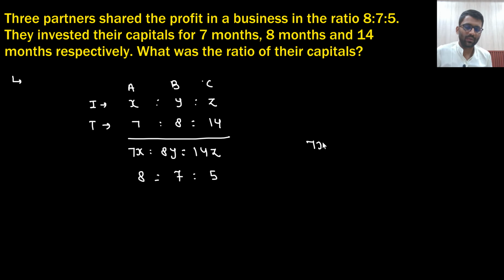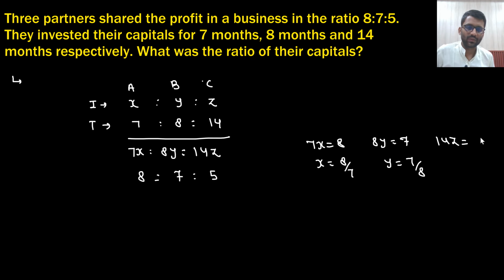So from here you can get to know that 7x is equal to 8, so x is equal to 8 by 7. 8y is equal to 7, so y is equal to 7 by 8. And 14z is equal to 5, so z is equal to 5 by 14.